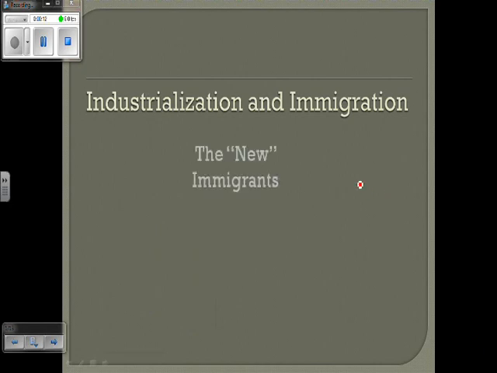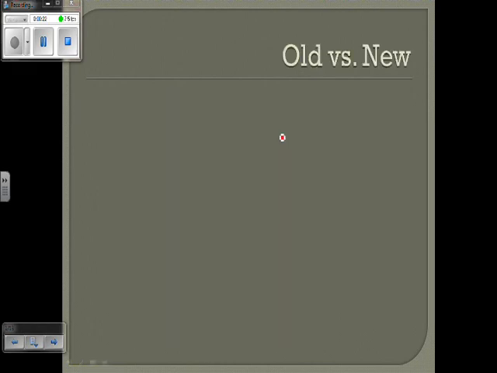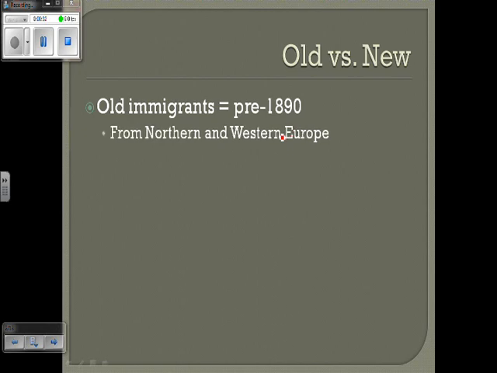All right, now we're going to look at the second part of industrialization and immigration. We're going to look at what are referred to as the new immigrants and the impact they had on this particular time period. Now, it's important to distinguish between old immigrants and new immigrants. Old immigrants we're all familiar with. That would date back to the colonial period. That would technically be before 1890.